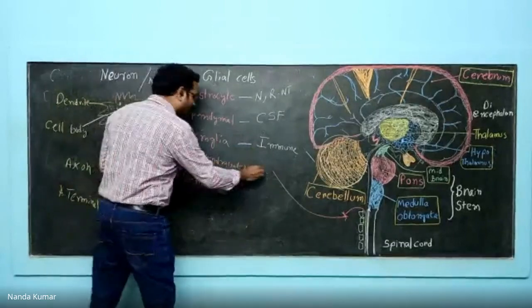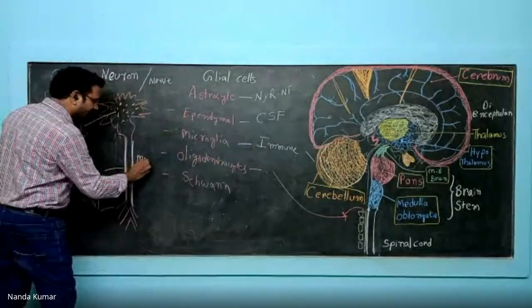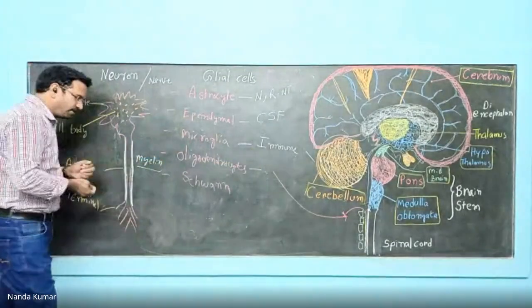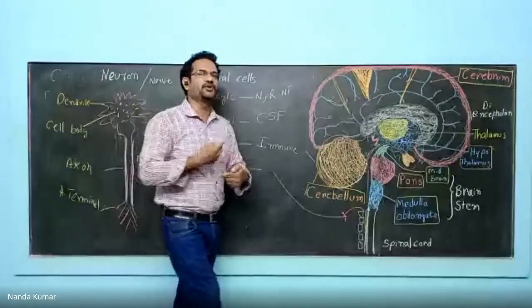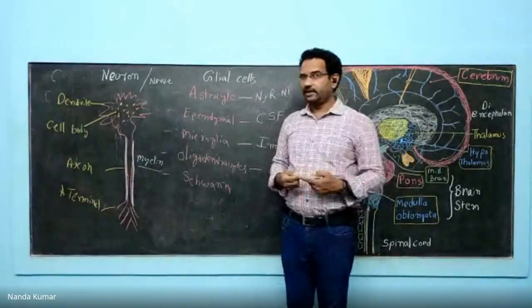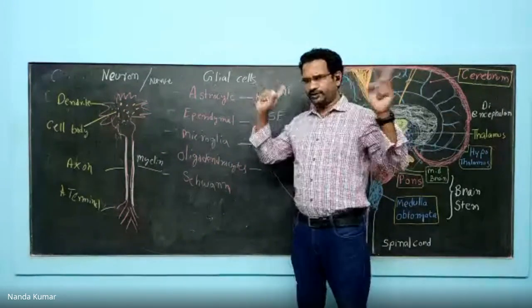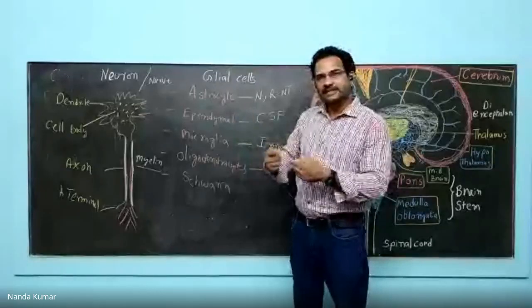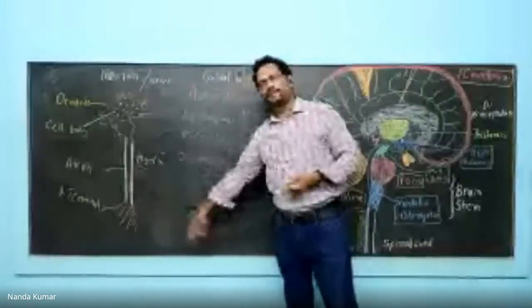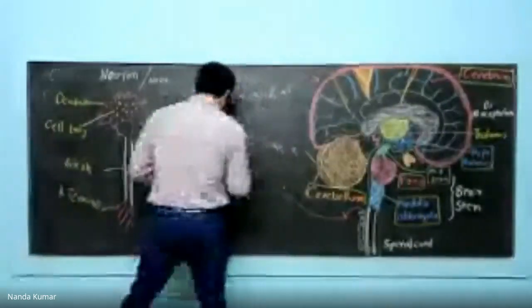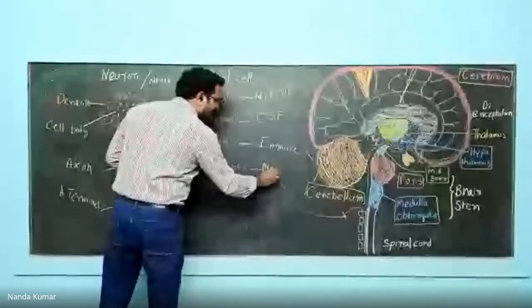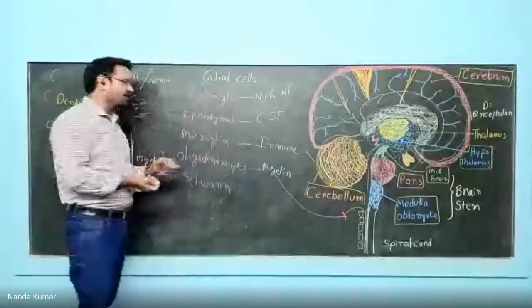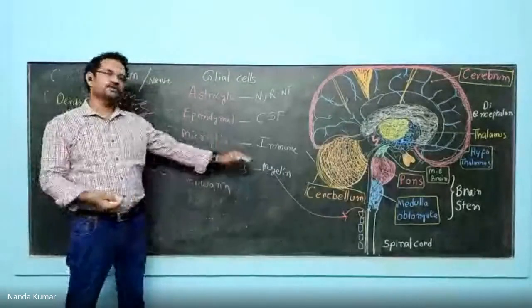Now, oligodendrocytes, this myelin sheath. See, the job of the myelin sheath is to insulate a neuron. I explained to you at the beginning of the class, our neuronal activity is so high that it can light a 23-watt bulb. So that kind of activity, that electricity, is insulated by the myelin sheath. And that myelin sheath in the CNS is produced by oligodendrocytes. So the job of this oligodendrocyte is to produce myelin.